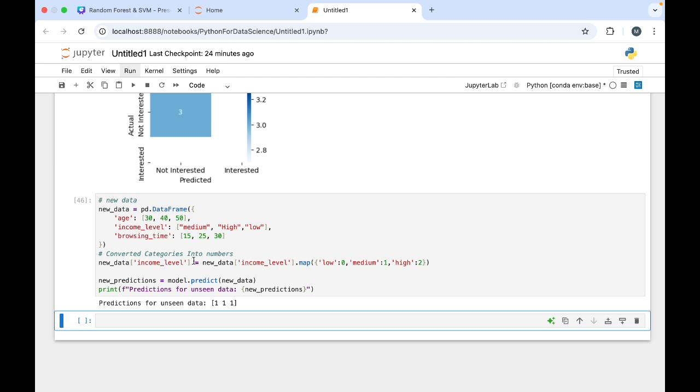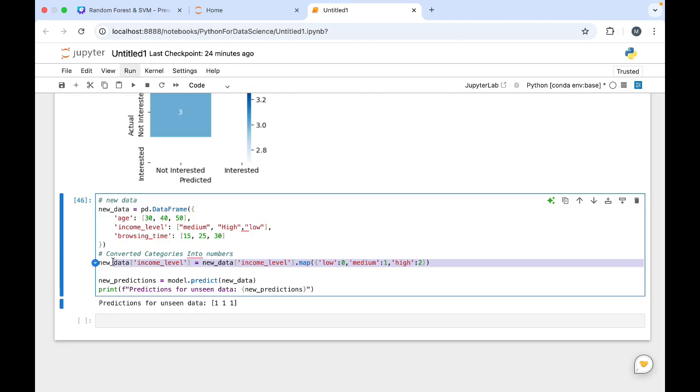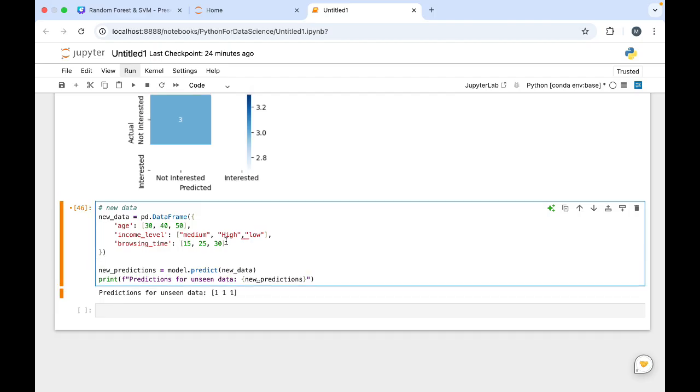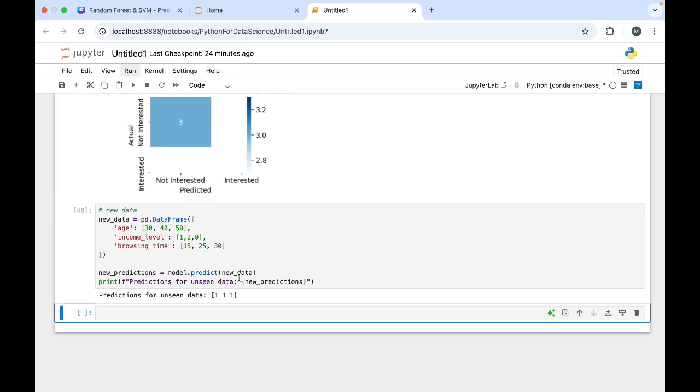But now, as you see, you are converting categories into numbers all the time. This is not needed, right? We have passed these values by our own. So for medium we know what value is there, it is 1, then 2, then 0, right? So I'll pass 1 2 0 only, and if I execute it, we are getting the same answer. So it depends on how much time we have spent on these models we are building.